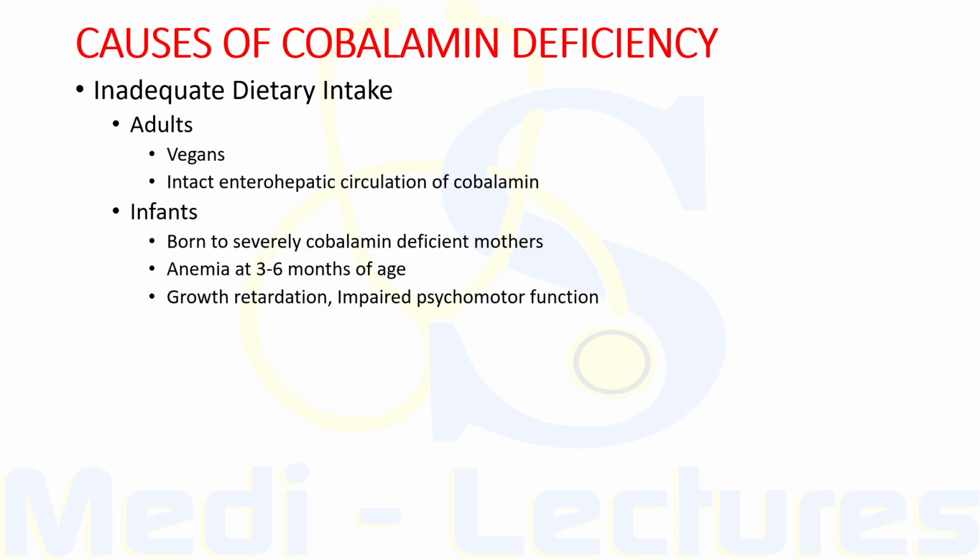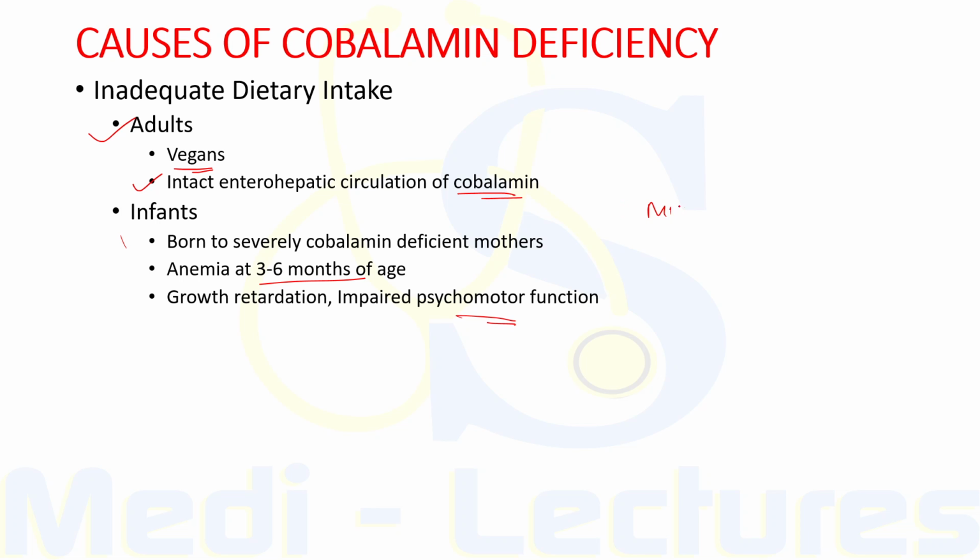Firstly, deficiency in adults due to inadequate dietary intake may arise in vegans who completely omit meat, fish, eggs, cheese and other animal products from their diet. But this deficiency usually does not progress to megaloblastic anemia since the diet of most vegans is not totally lacking in cobalamin, and also there is intact enterohepatic circulation of cobalamin in these patients. Infants born to severely cobalamin deficient mothers develop anemia at 3 to 6 months of age. Also, these have growth retardation and impaired psychomotor function.